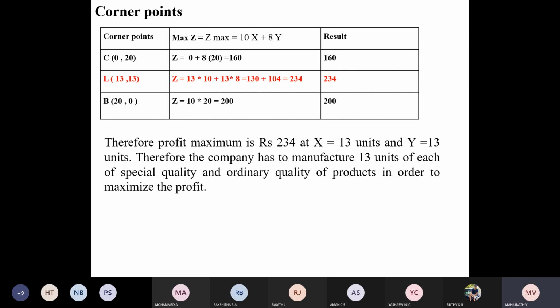Rakshita, share the graph. You have done it. Kritik, share the graph. Nishka, share the graph. Nivedita, share the graph. Pradipta, share the graph.